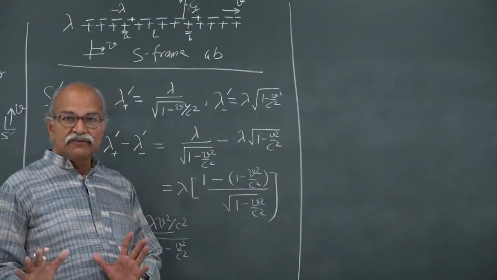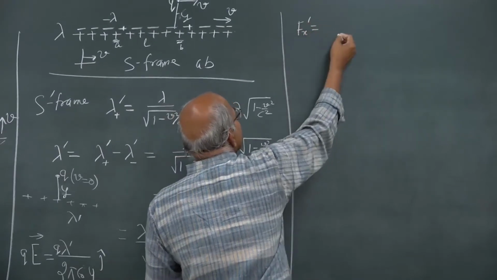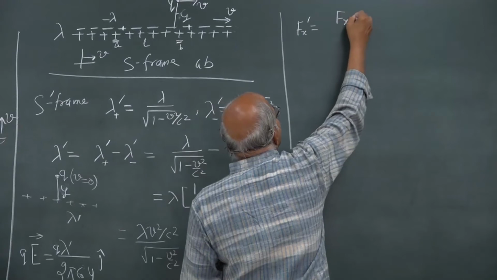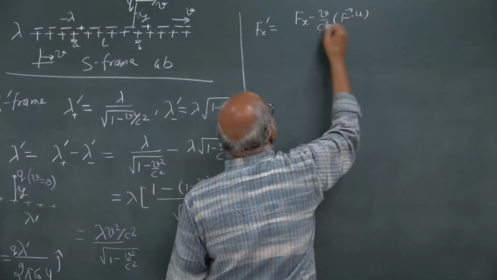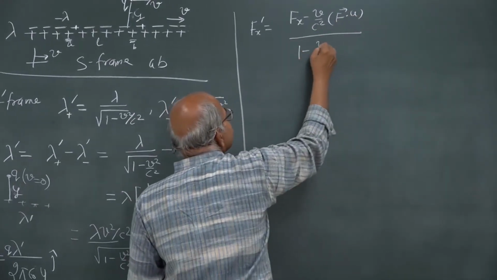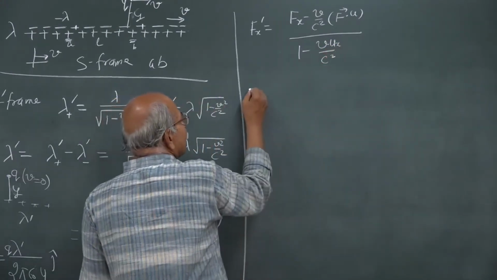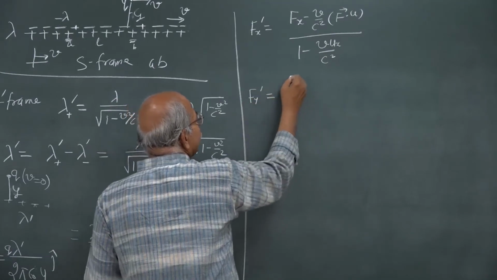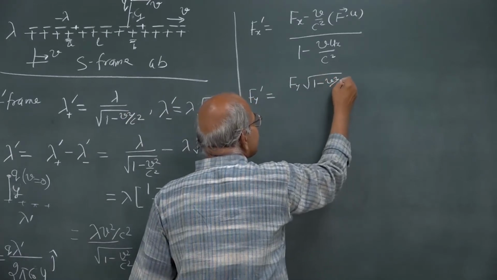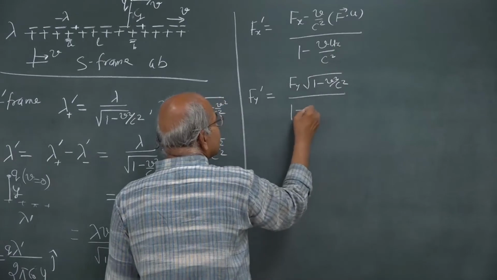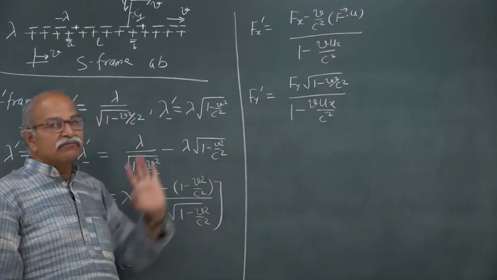The force transformation equation is Fx prime is equal to Fx minus v by c square F dot u divided by 1 minus v ux by c square, and similarly Fy prime was Fy multiplied by square root 1 minus v square by c square, and the same denominator 1 minus v ux by c square, and similarly for Fz prime.